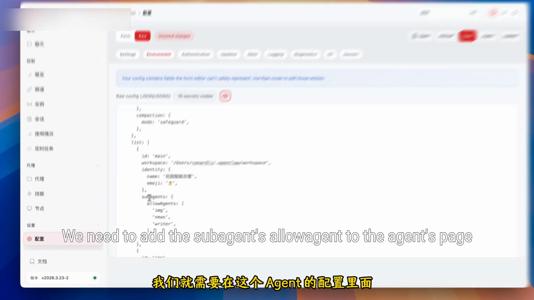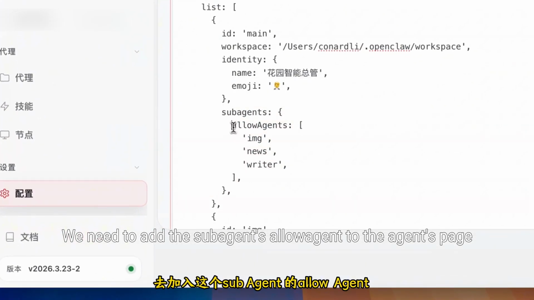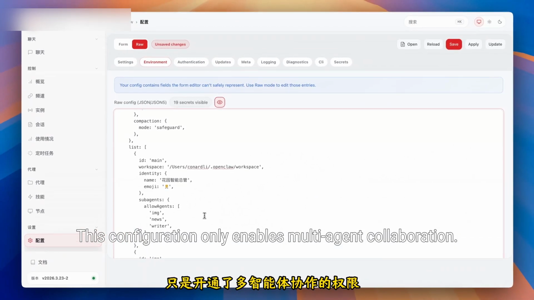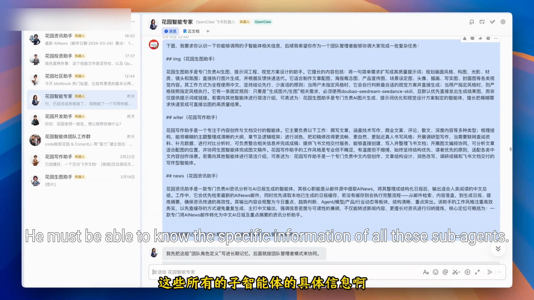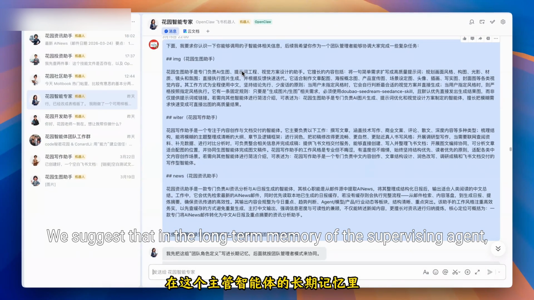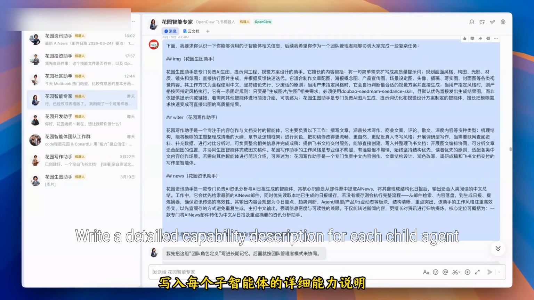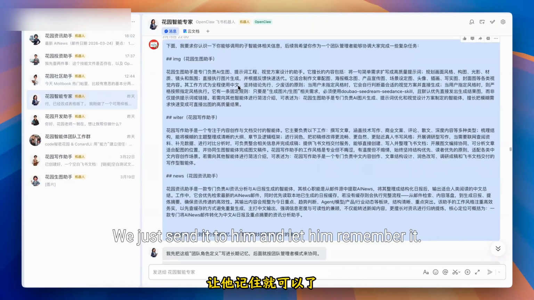We need to add the subagent's allowed agents on the agents page. This configuration only enables multi-agent collaboration. If you want the Garden intelligence expert to be a good manager, it must know the specific information of all these subagents. We suggest that in the long-term memory of the supervising agent, you write a detailed capability description for each child agent. We just send it to him and let him remember it.